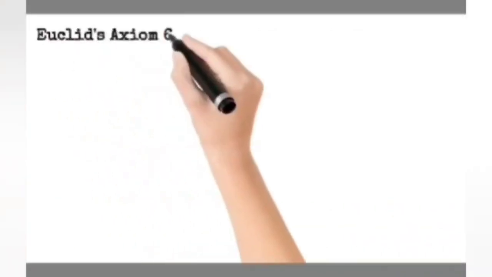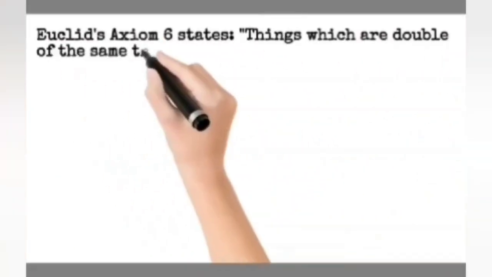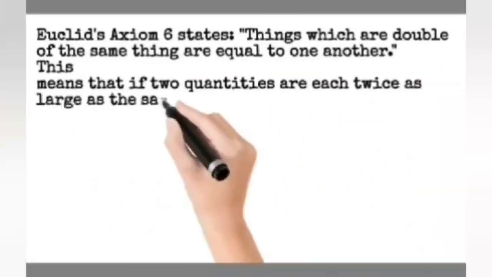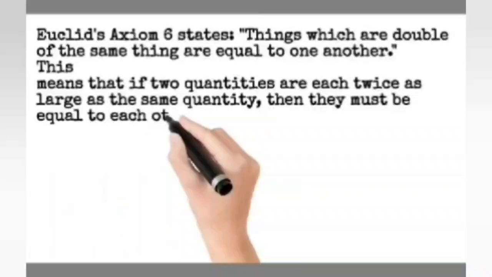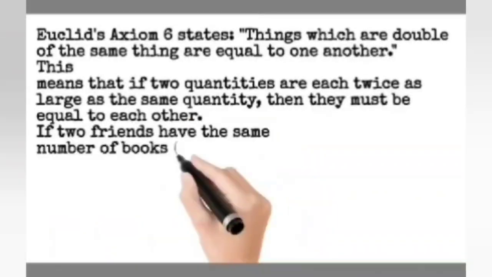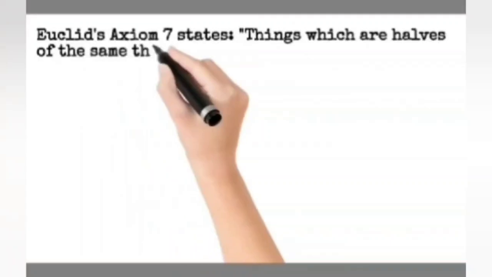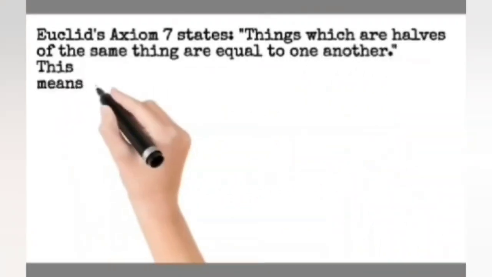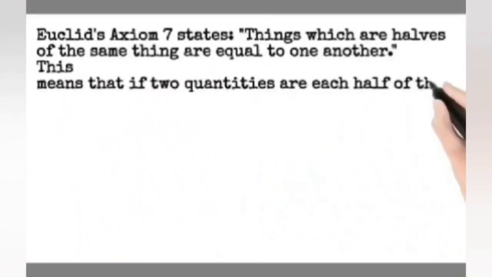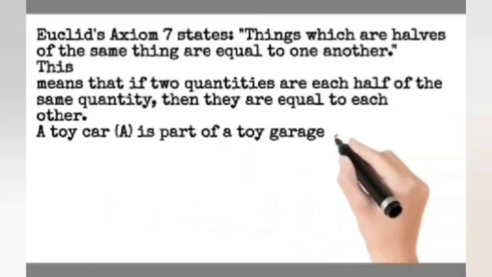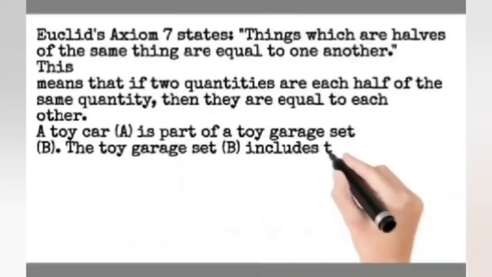The sixth axiom states that the doubles of the same thing are equal to one another. This means that two things which are two times the same thing are equal to one another. The seventh and last axiom, which is similar to the sixth, states that things which are halves of the same thing are equal to one another, which means if we take two things which are halves of the same thing, then they both are equal to one another.